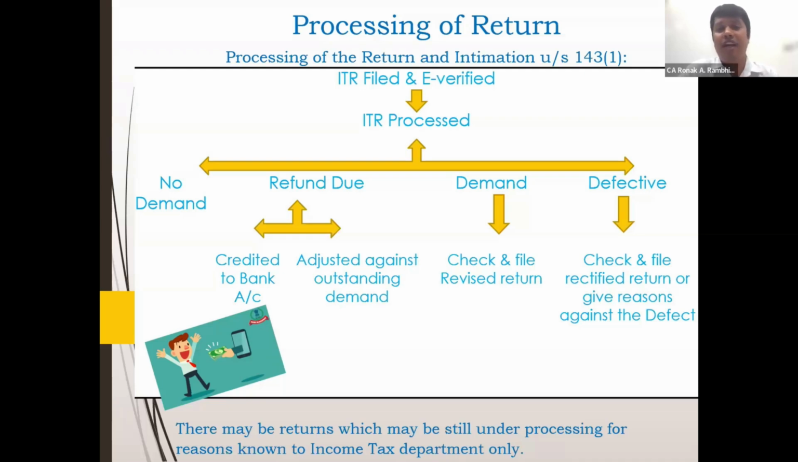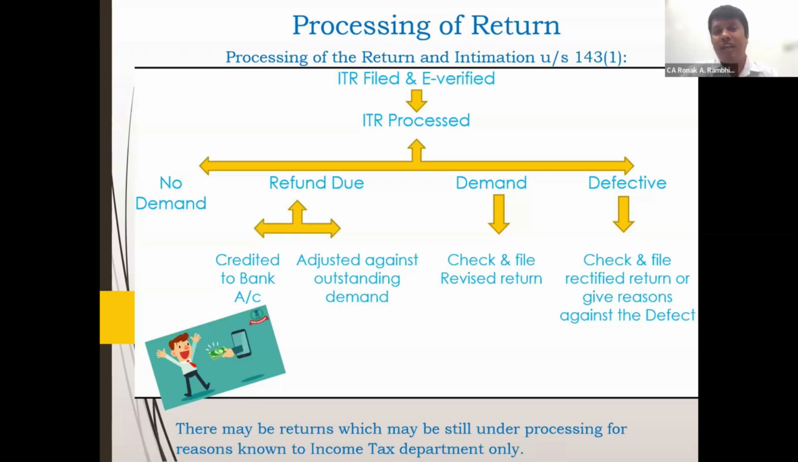In case the refund is adjusted against the outstanding demand, one has to go back to the outstanding demands, put in a reason and call for the full refund. In case the ITR is processed with demand, one has to verify the intimation under section 143(1) and accordingly file a revised return, and you may get the intimation under section 154 with the correct refund due or no demand. And in case of a defective notice, you have to refer to it as we discussed. You can file a rectified return or give reasons against the defect. So once everything is completed, the refund would be credited to your bank account.